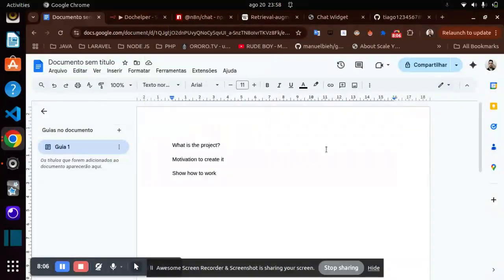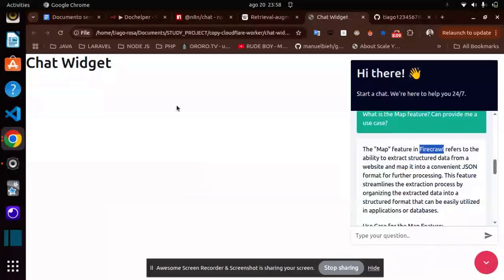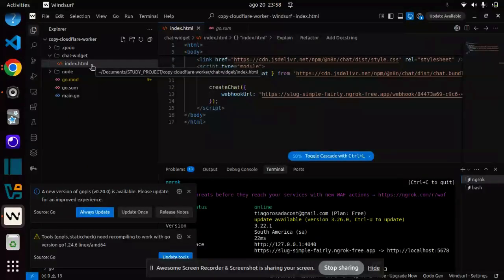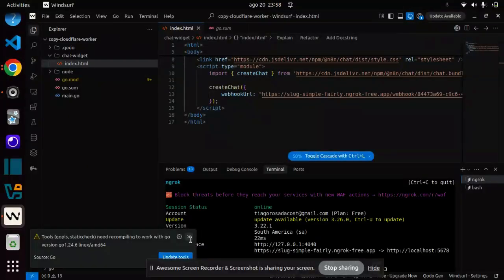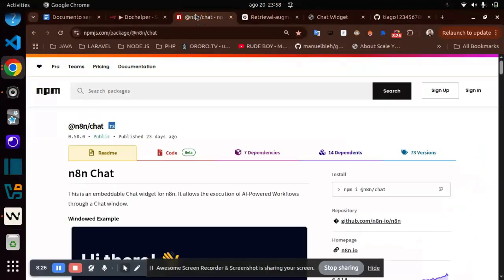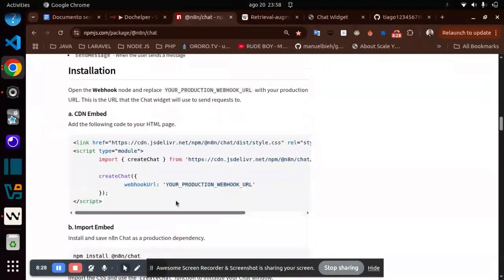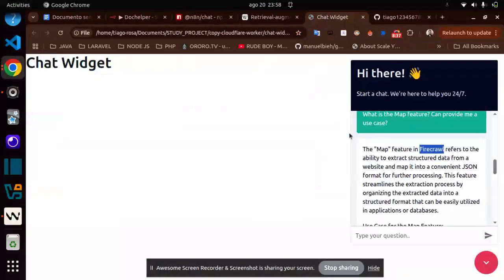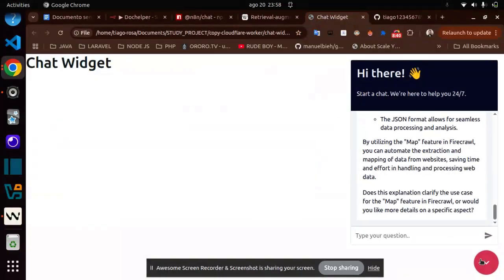Okay, the first step is this is a simple HTML website. So if I go here in my Windsurf editor, you will notice I have this HTML, and this code here you can find in this part here is N8N. N8N is a automation tool, and this code here allows me to create this button here and all this